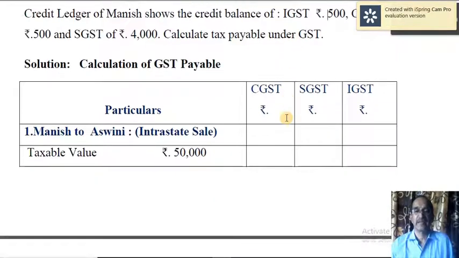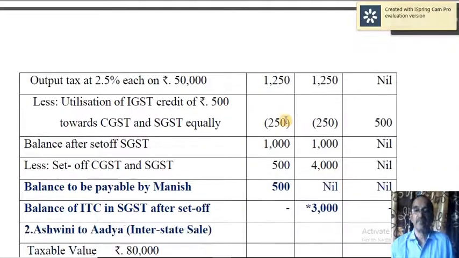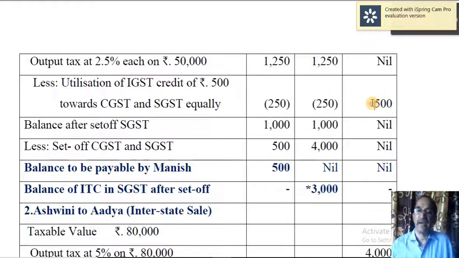Okay, just see here. This 500 IGST credit should be first utilized, but in any order and in any proportion. For example, this 500 can be utilized towards CGST only, or it can be used towards SGST only, or equally, or in any proportion. You have got that discretion.